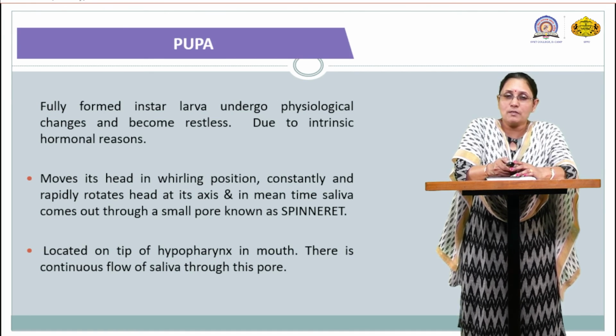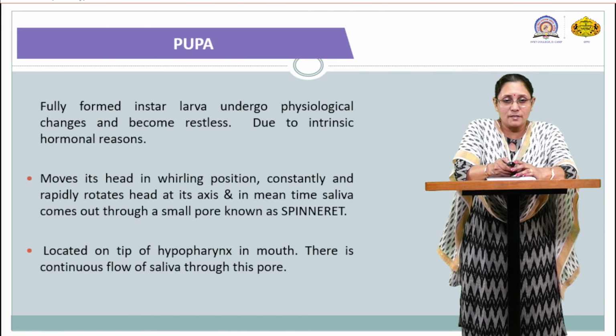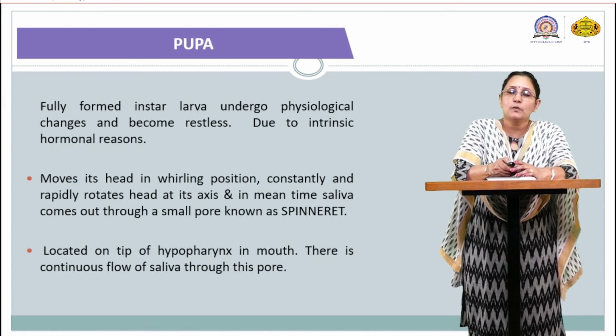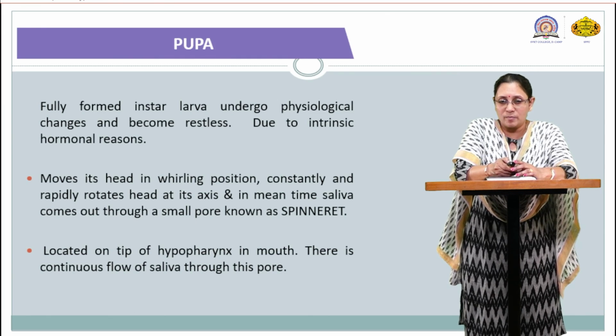When it remains inside the cocoon, that stage is called the pupa, which is next to the larval stage. It moves its head in a whirling position constantly and rapidly rotates its head on its axis. In the meantime, saliva comes out through a small pore known as the spinneret. So here, in brief, the cocooning process, or formation of the silk thread, is explained.